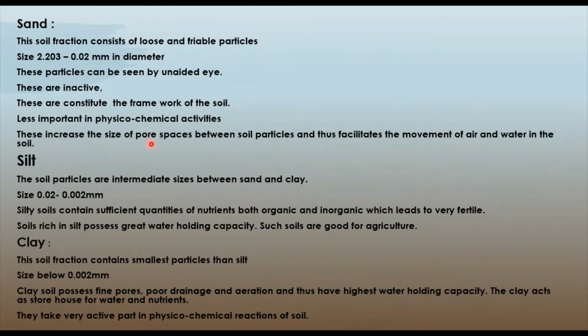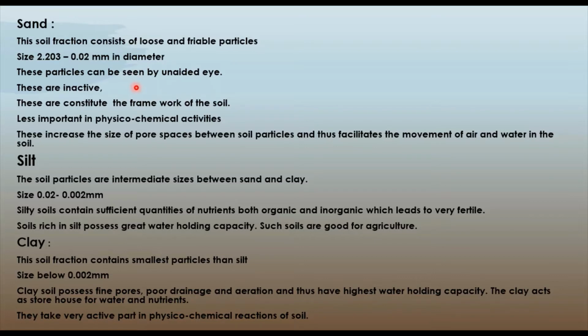So here we have the three major classifications of soil particles, that is sand, silt and clay. Sand is made of loose and fragile particles, and the size varies from 2.0 to 0.02 millimeters in diameter. These particles can be seen by the unaided eye, that means with our naked eye.